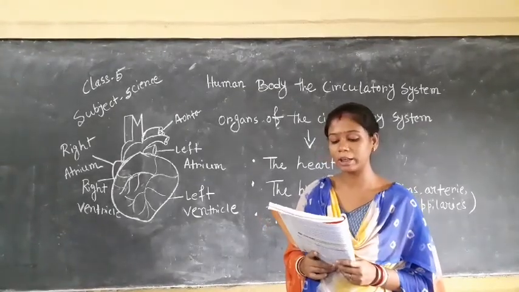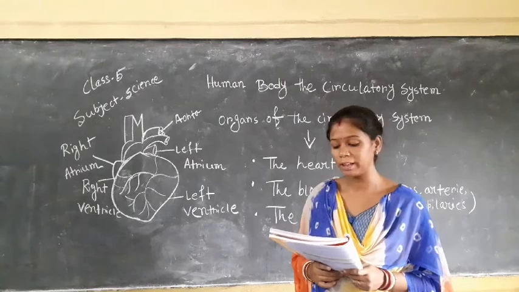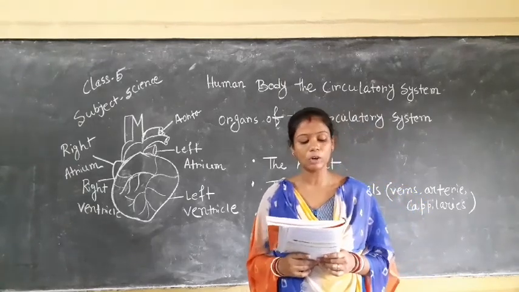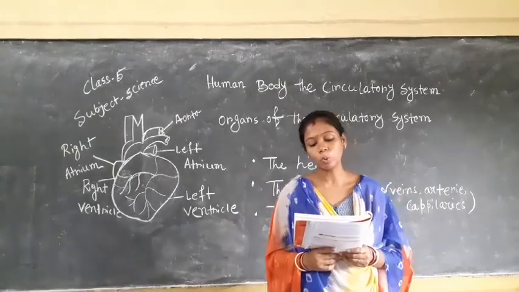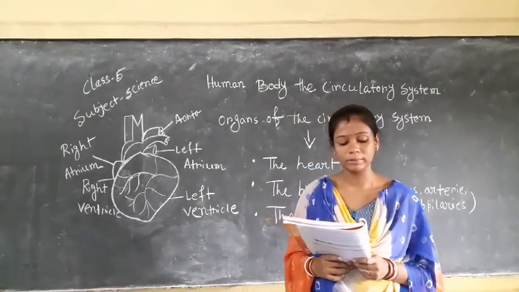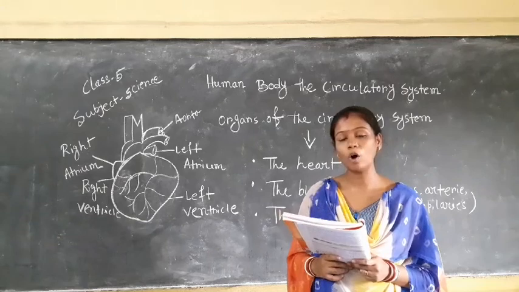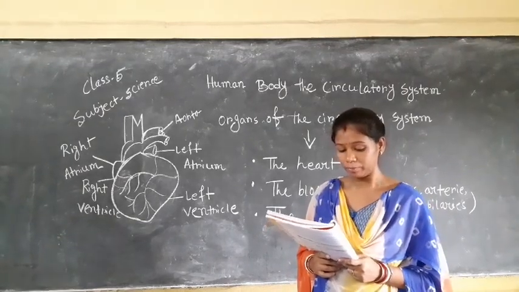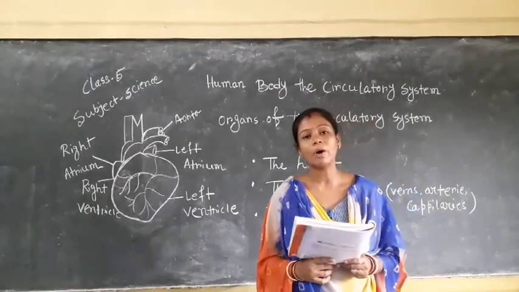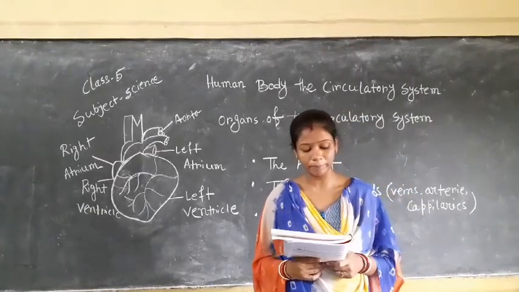Plasma is a yellowish liquid part of the blood. It transports water and nutrients to our body tissues. Red blood cells carry oxygen and also remove carbon dioxide from our body. Due to red blood cells, our blood color is red.